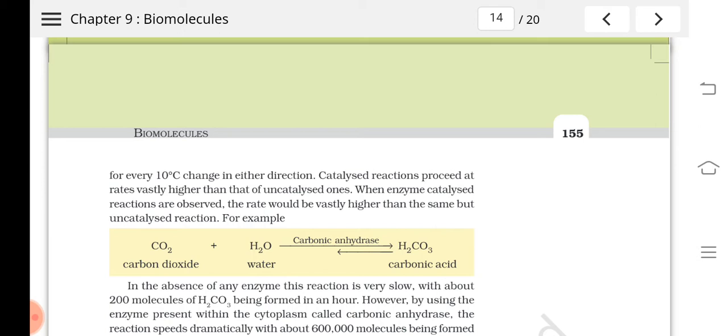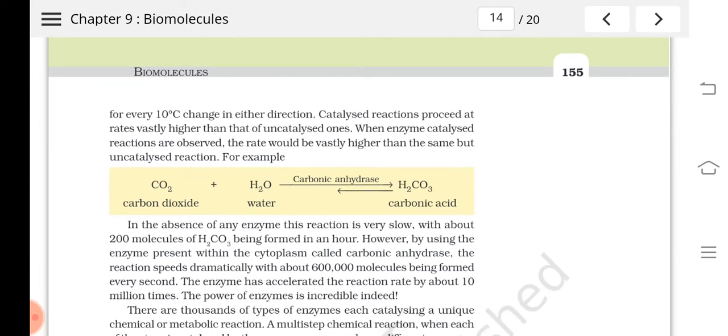If there is no catalyst, the rate will be lower. In enzyme catalyzed reactions, the rate is vastly higher than the same but uncatalyzed reaction.